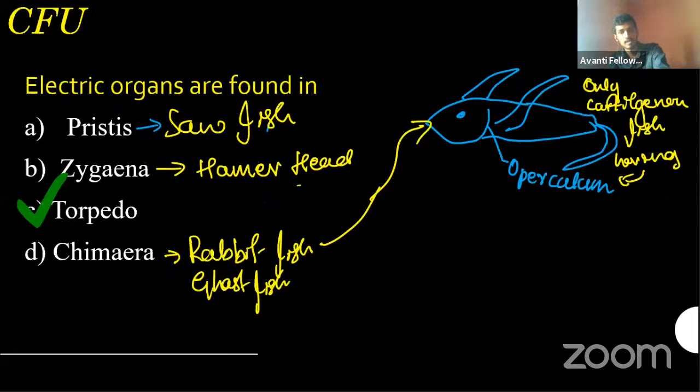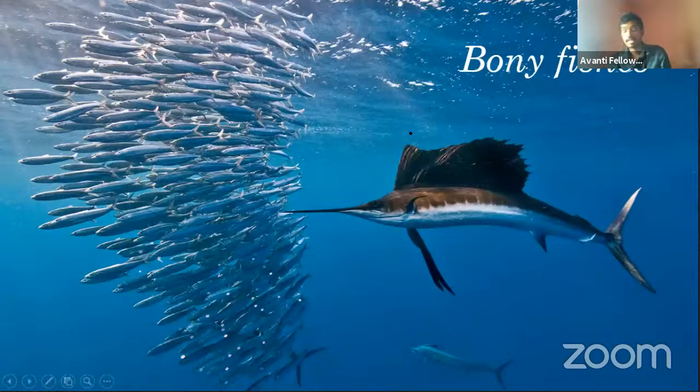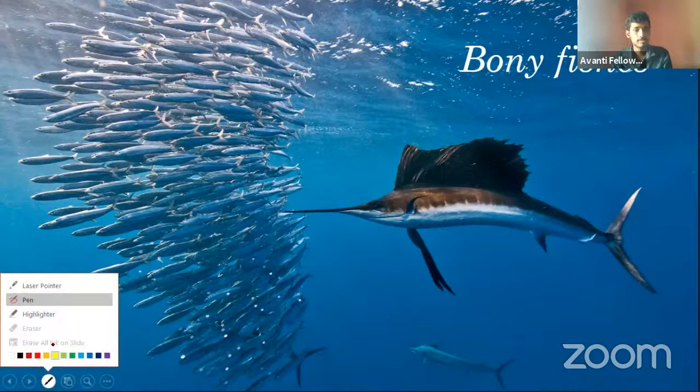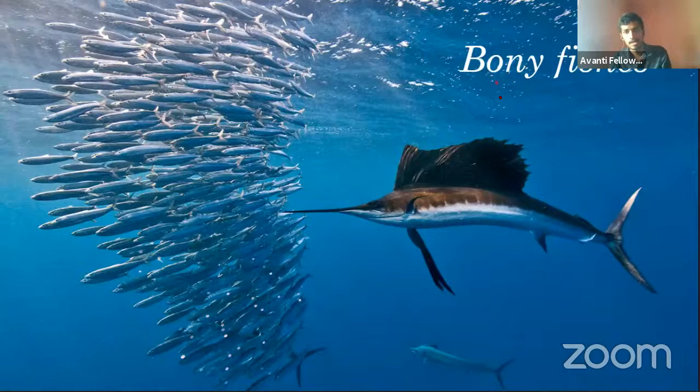Okay, so we'll move back to the second one, that's called bony fishes. We will see what these are and how it will be. First thing, these are called Osteichthyes, right? Why are they called Osteichthyes? Because their endoskeleton is made up of bones.